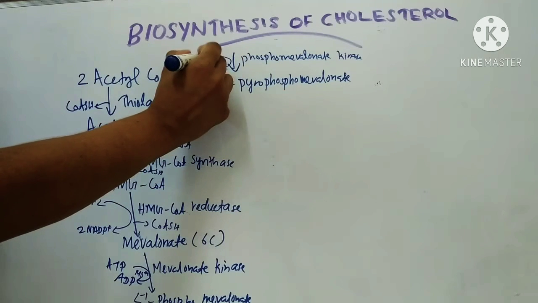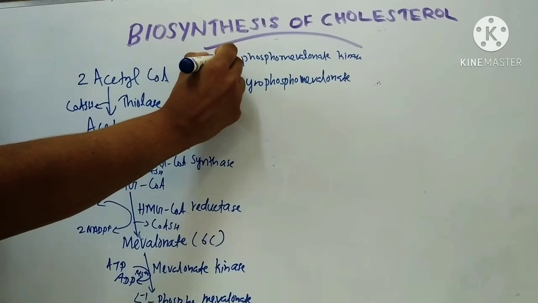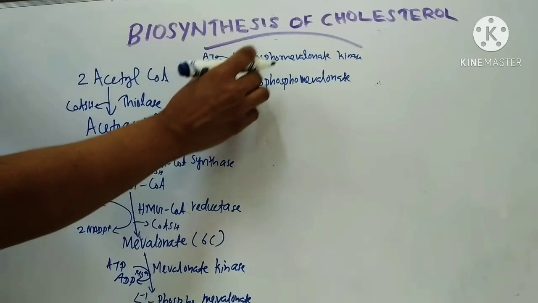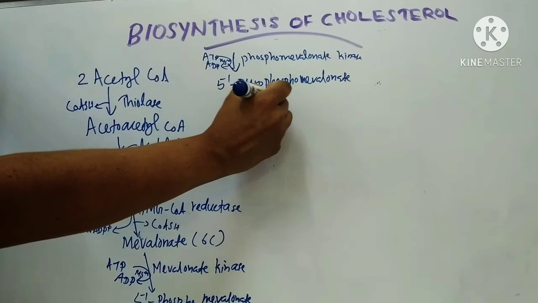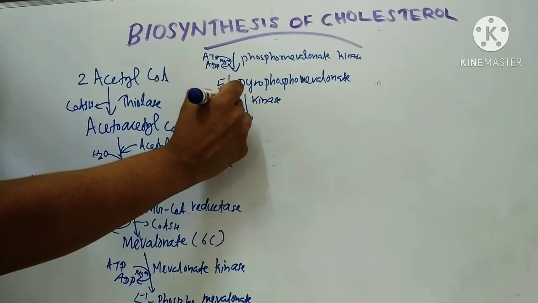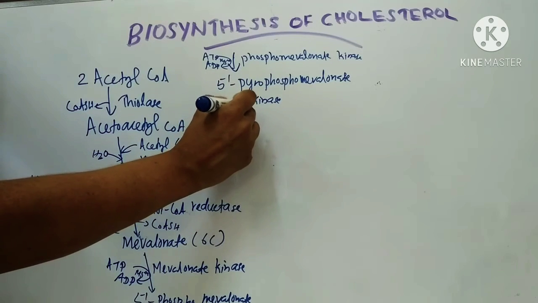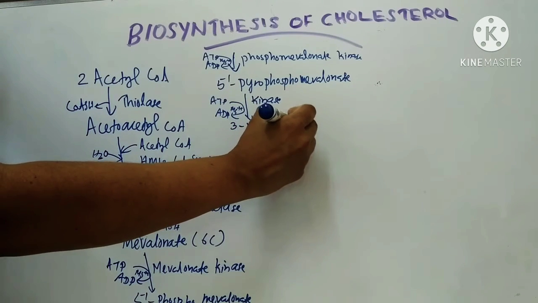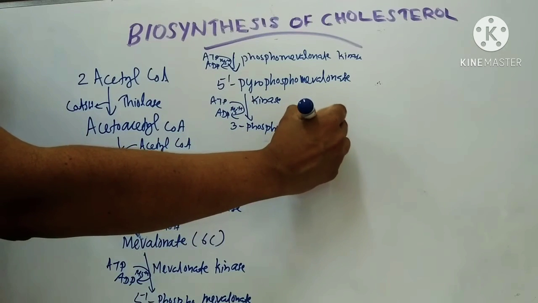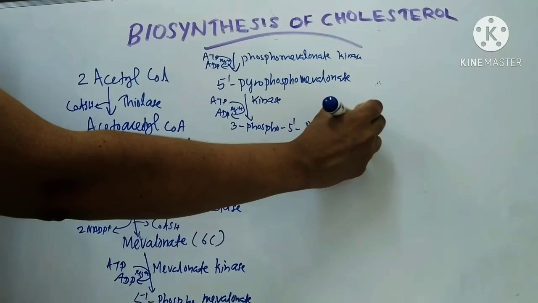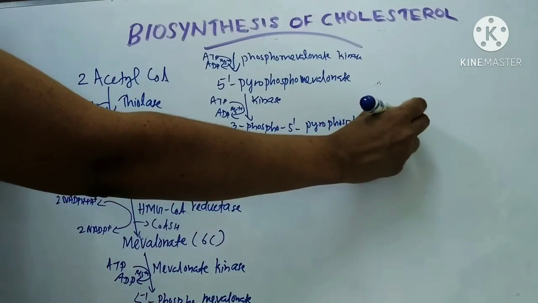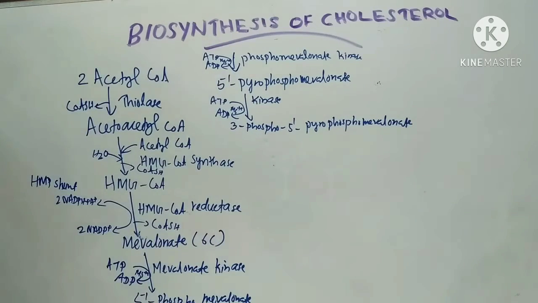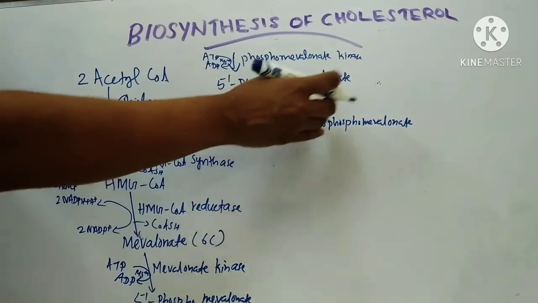Here also ATP, ADP, Mg++. Then another phosphorylation of 5' pyrophosphomevalonate by a kinase, with ATP, ADP, Mg++, forms 3-phospho 5' pyrophosphomevalonate. So a total of 3 phosphorylations by kinase enzymes.